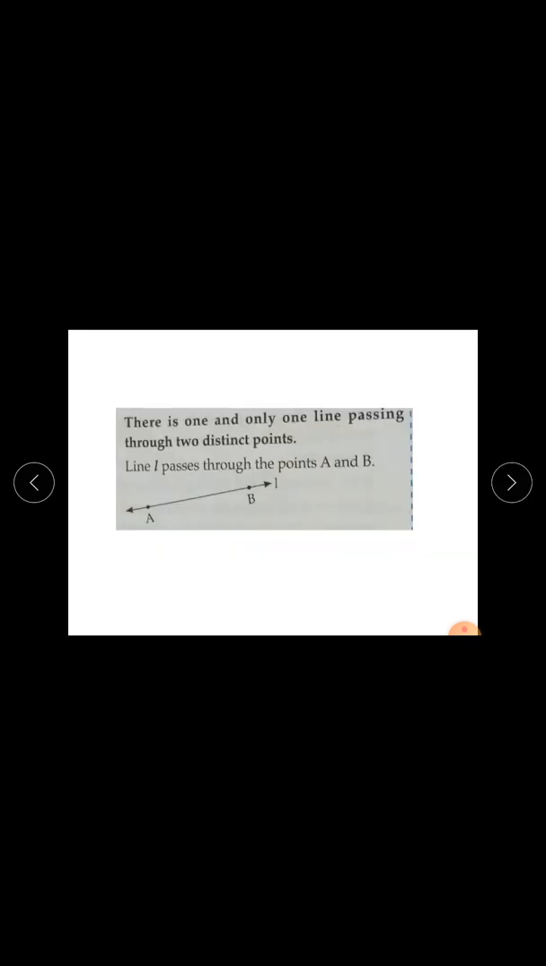Now second postulate. There is one and only one line passing through two distinct points. Line L passes through the points A and B. A and B are two distinct points. This is Euclid's second postulate.